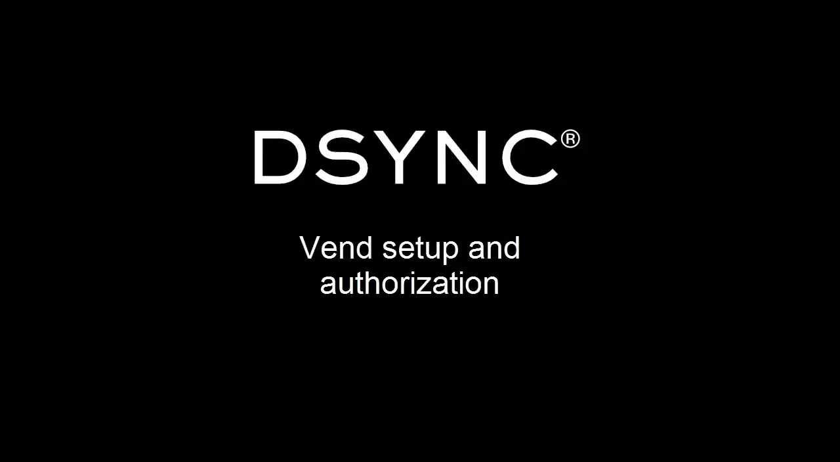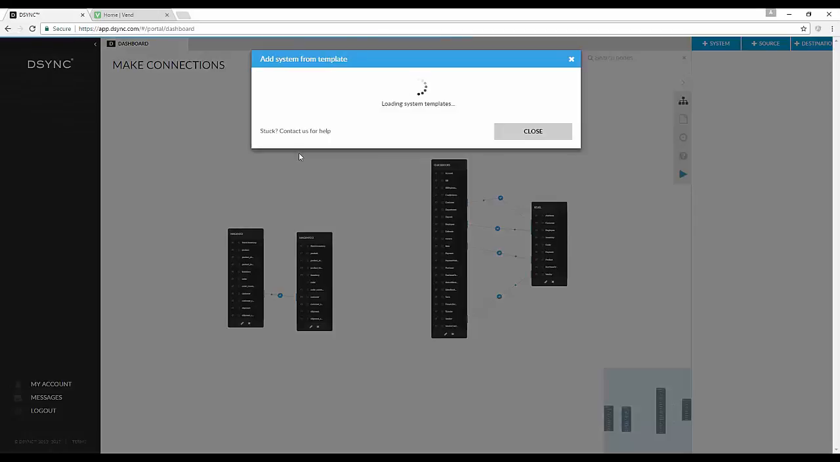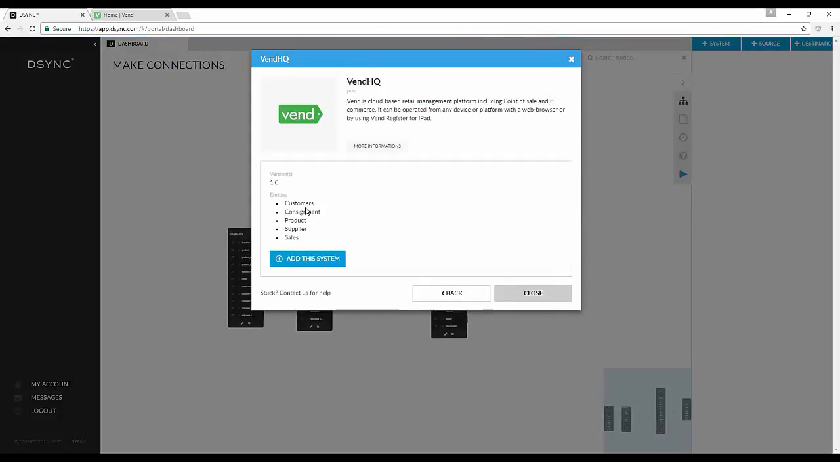To authorize Vend from your DSYNC dashboard, please follow these steps. Select Plus System. Click on Select from System Templates. From the drop-down list, select Vend. Select Add this system.